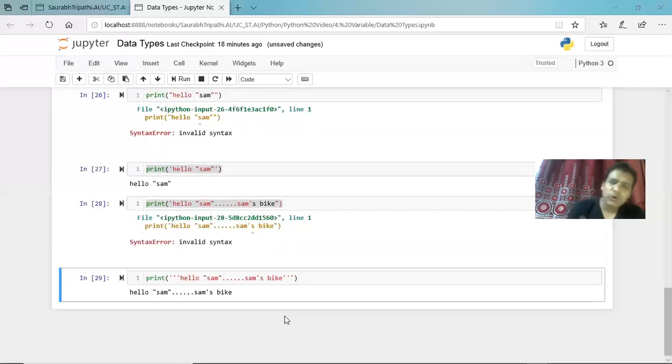Same thing vice versa. If you want a single quotation inside, put the double quotation outside. If you want double quotation inside, put the single quotation outside. And if you want both, put the triple quotation outside. And that is how you print all the values. So this is all for this video. In the coming video, we'll take the next topic. I hope you're getting the idea here, and thank you for watching.